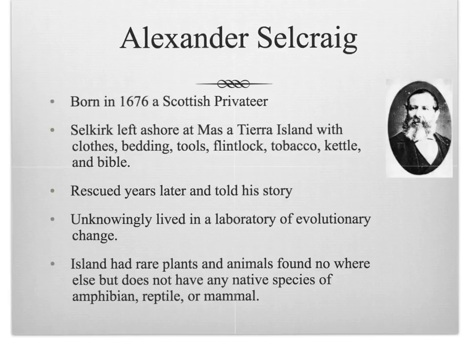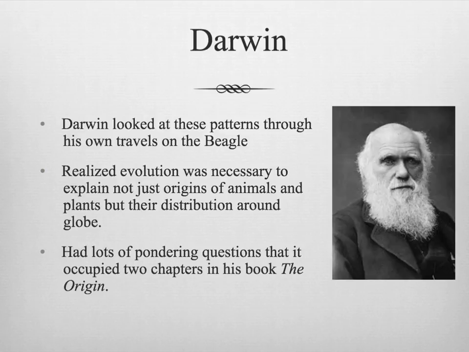The island had rare plants and animals found nowhere else, but it did not have any native species of amphibians, reptiles, or mammals. Darwin looked at these patterns through his own travels on the Beagle. He realized evolution was necessary to explain not just the origins of animals and plants, but their distribution around the globe. He had so many questions that it occupied two chapters in his book, The Origin.